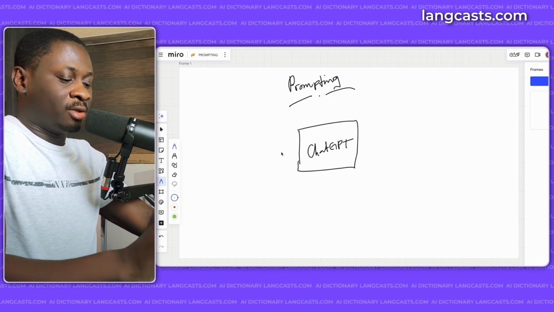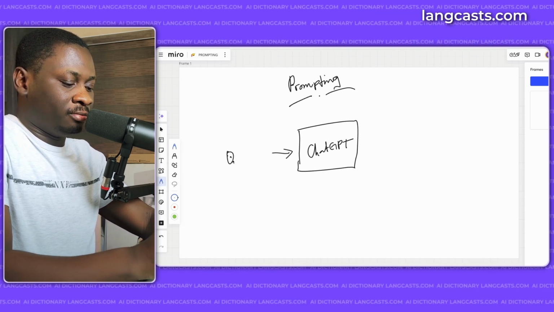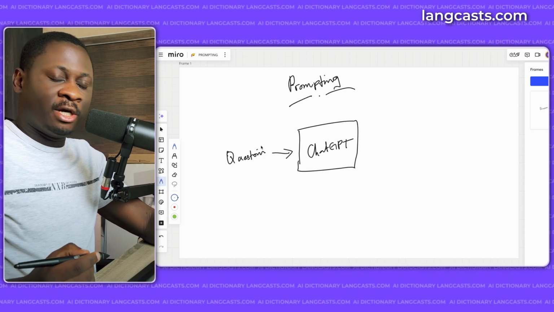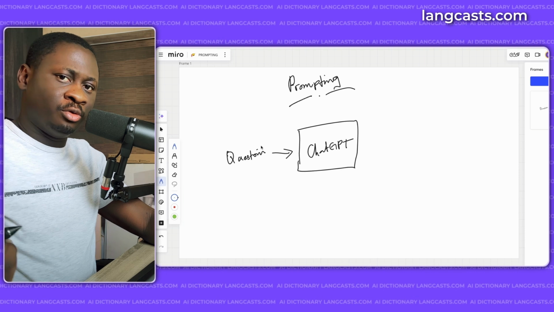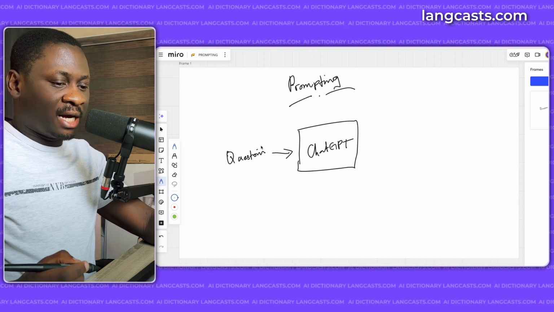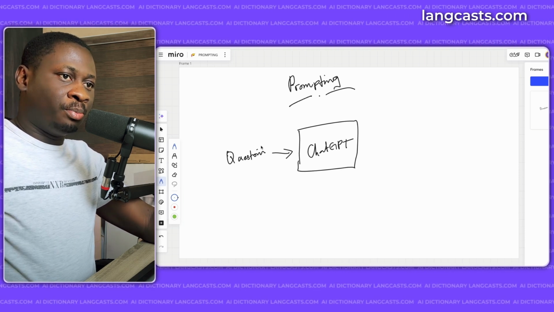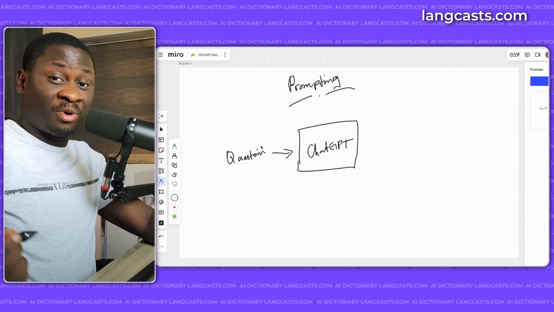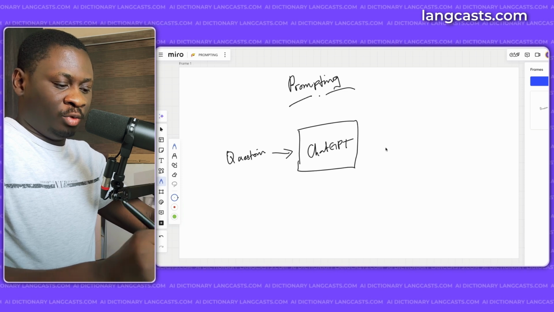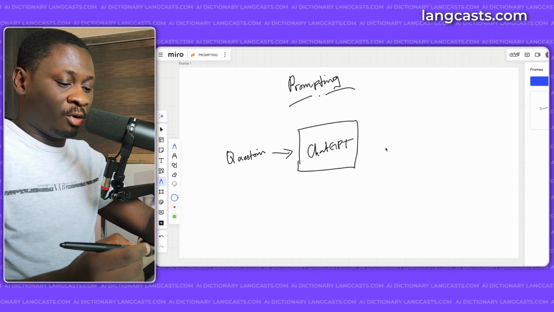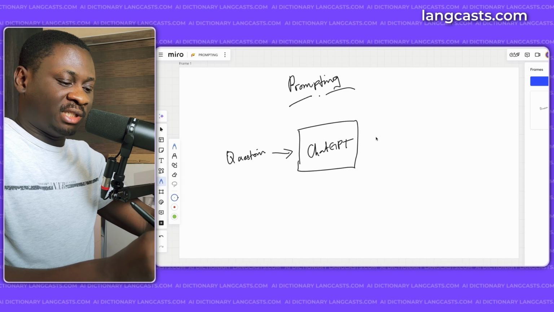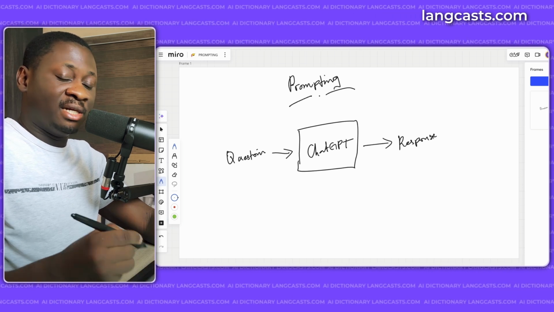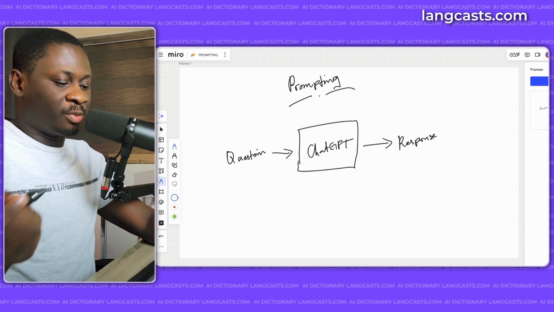So what happens is that we ask it a question. Let's say, tell me 3 ways to solve the Rubik's Cube, or what are the 3 largest continents in the world. So we just ask it different questions or tell it to perform a task. And then we see our question go into the chatbot, and after some time, the chatbot starts generating a response, which basically started as text. So we get this textual response.